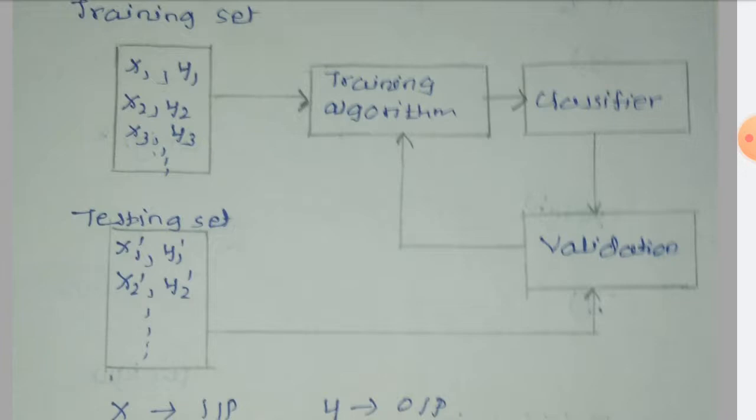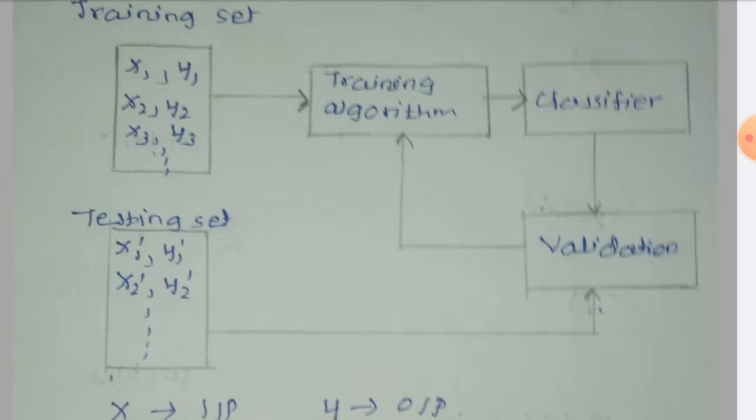Now this is our complete system. The input training data is given to the training algorithm, and the testing set is similarly defined as x1 dash, y1 dash. Similarly, x1 dash is the input testing data, y1 dash is the output testing data point. Similarly x2 dash, y2 dash, and so on. It depends on the number of training data you have.